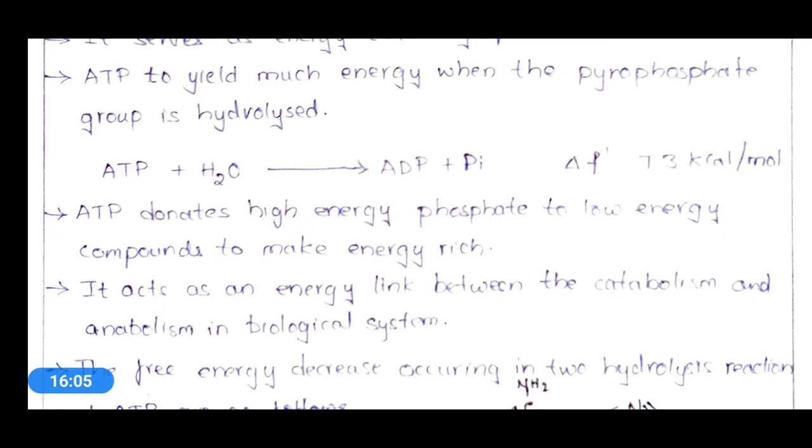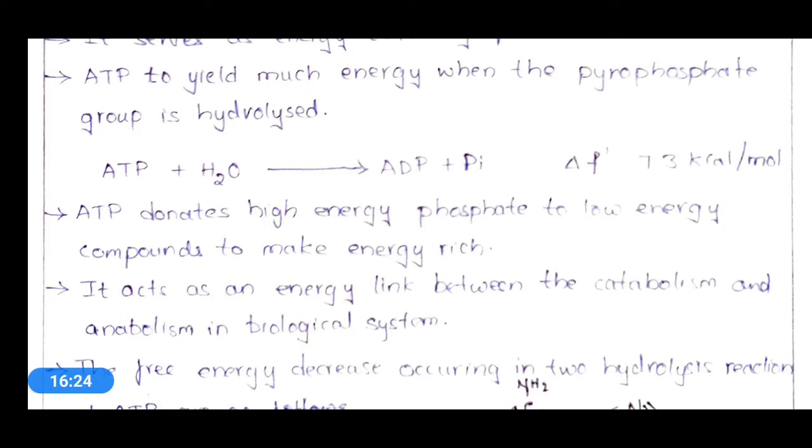Simply consider ATP as a rich man who has lots and lots of money. Here money means the phosphate group, the high energy group in ATP.